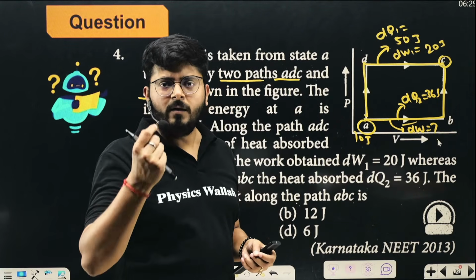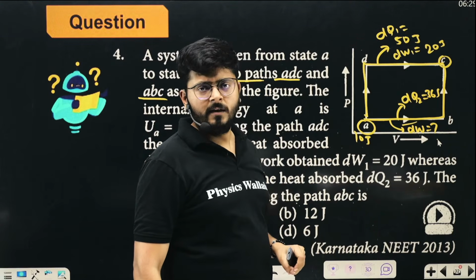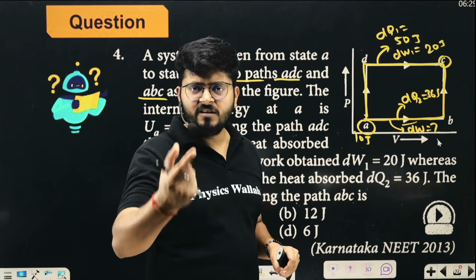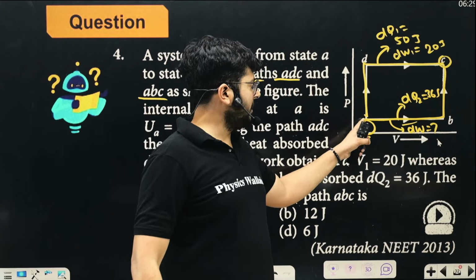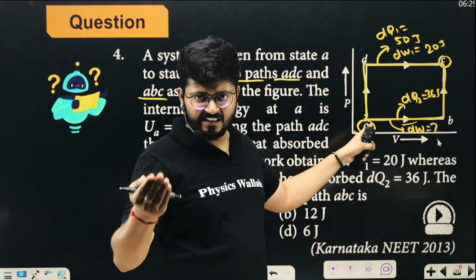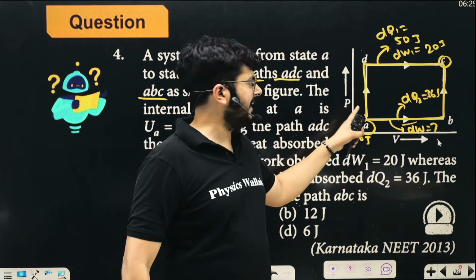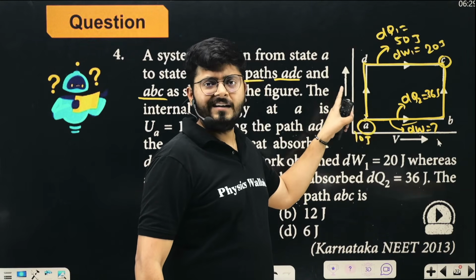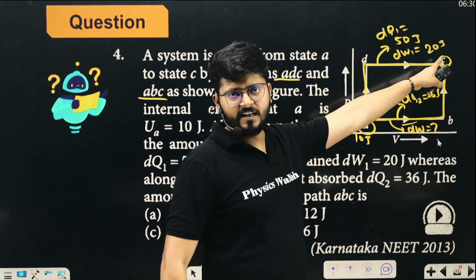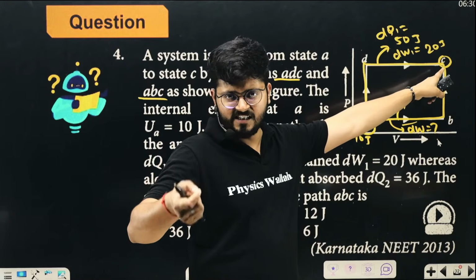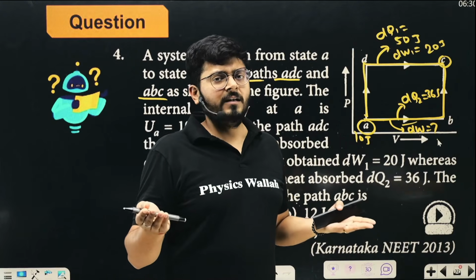But we can define what the pressure is over here and what the volume is. So pressure, volume, internal energy. Internal energy is a function of temperature, so if you know the temperature, you also know the internal energy. So pressure, volume, temperature, and hence internal energy are point variables. You can define these at a given point: the pressure at A, the internal energy at A, the volume at A. Similarly at C. These are point variables, and it really doesn't matter what path you are following.